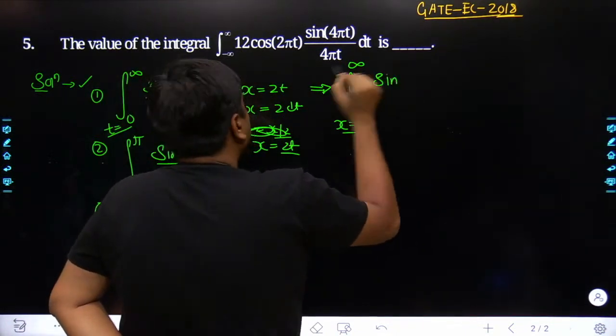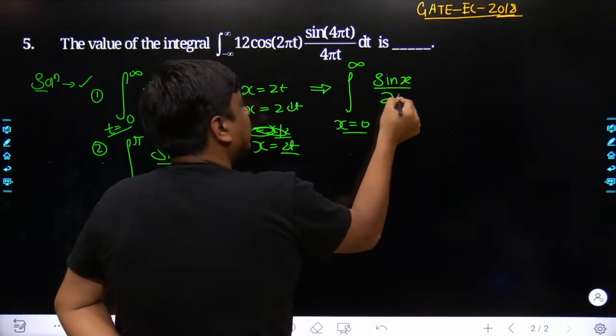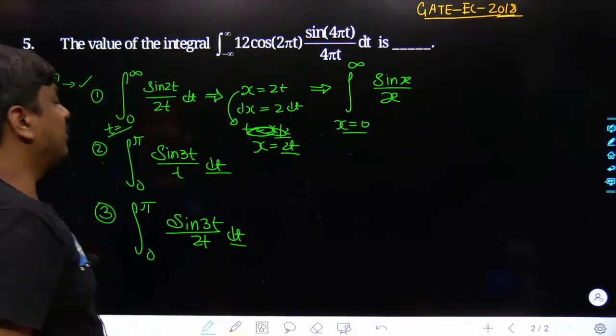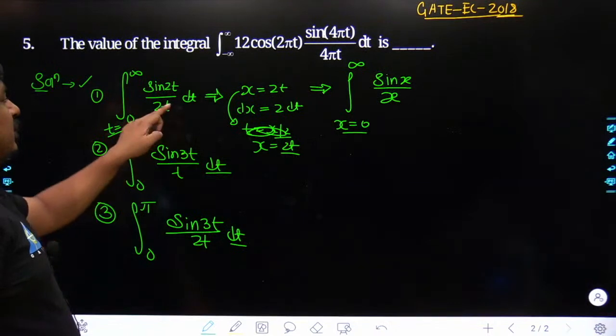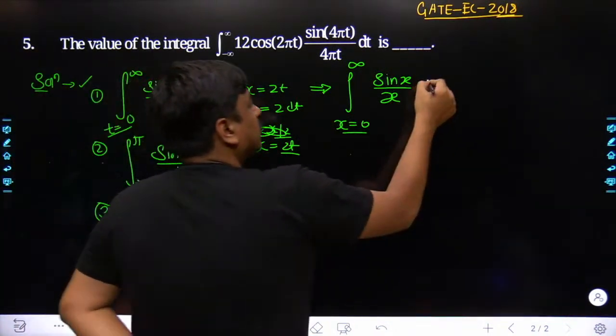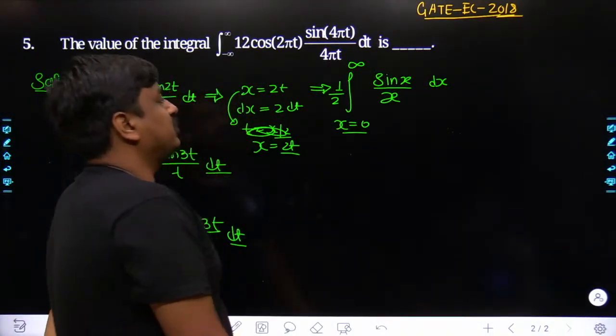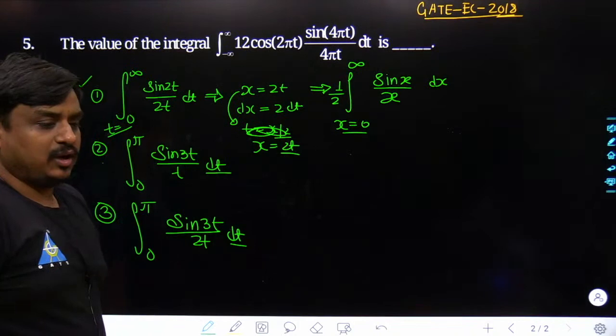Sin 2t, the 2t is already replaced with x, so here it is going to be sin of x divided by x. But one of the major mistakes people may make is that dt has to be placed as dx divided by 2. 1 upon 2 is a constant value, so it can be brought out.